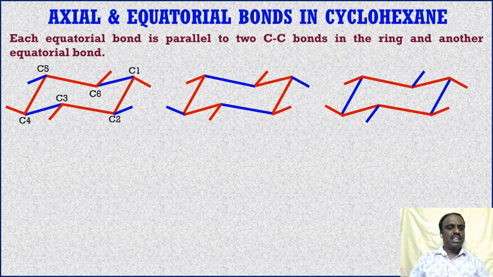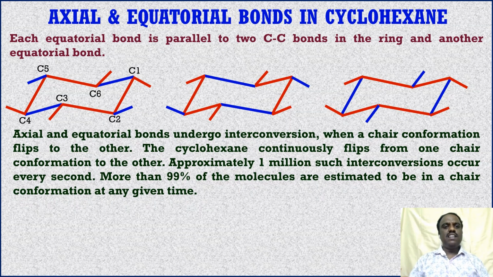Just see this. If you consider the equatorial bond at the second carbon, it is parallel to the equatorial bond at the fifth carbon, as well as to the C1-C6 bond and the C3-C4 bond. Similarly, the other equatorial bonds are also parallel to 2 other carbon-carbon bonds and another equatorial bond. And axial and equatorial bonds undergo interconversion when a chair conformation flips.